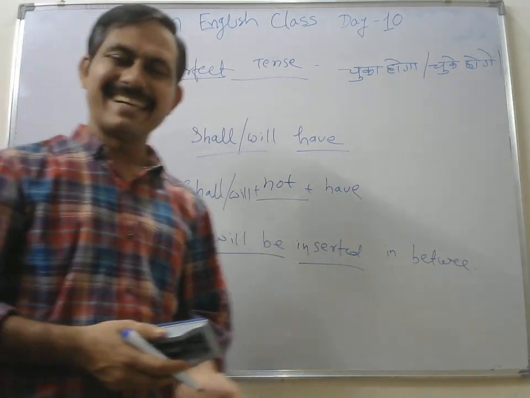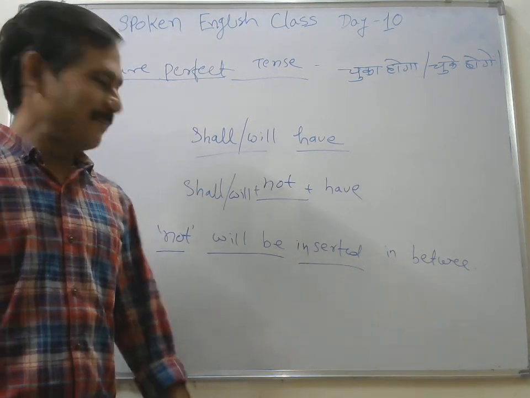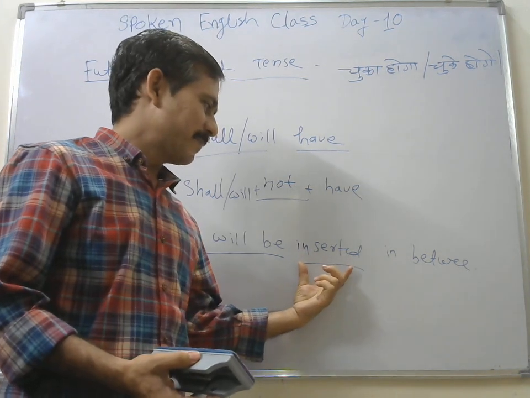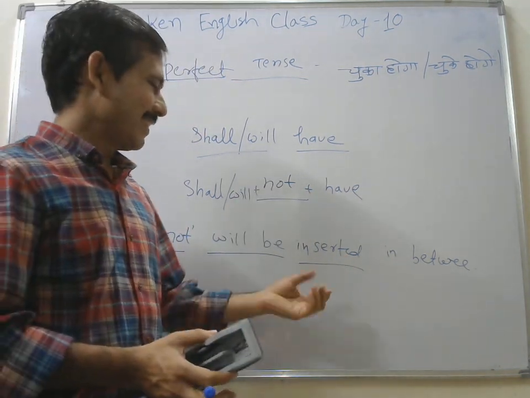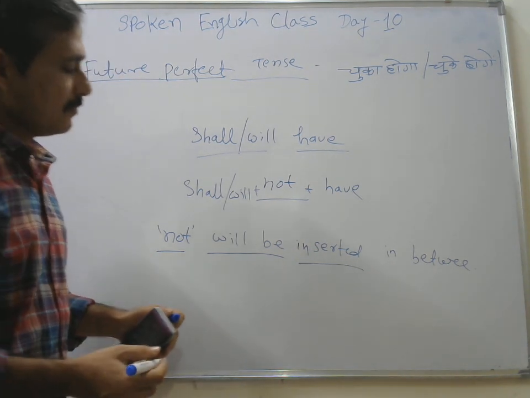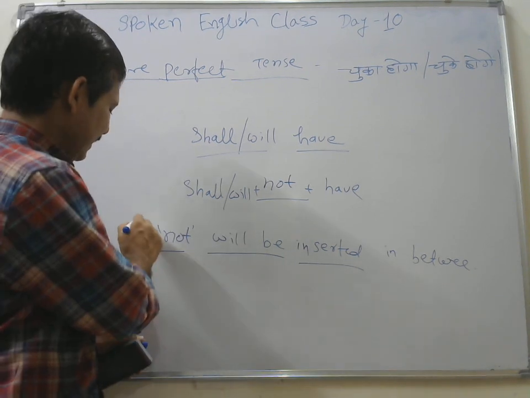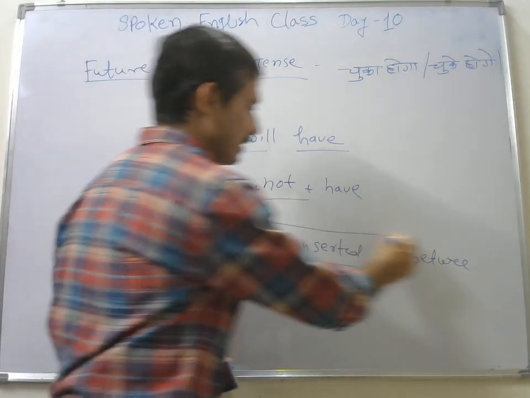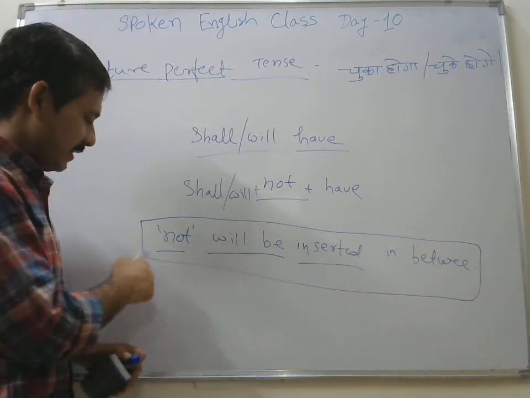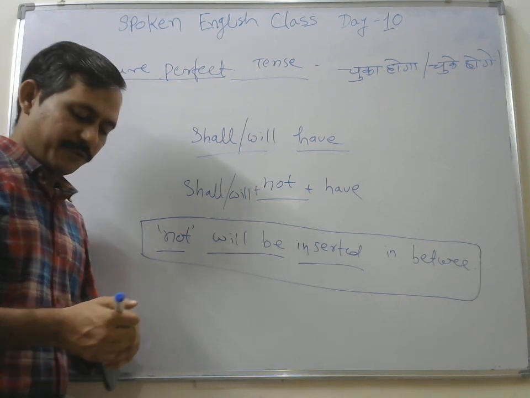आप क्या सोच रहे होंगे, गलत पढ़ा रहे हैं, isn't it? पिछली क्लास में तो बताया था कि विल बी के साथ में, शैल बी के साथ में ing फॉर्म लगेगा वर्ब का, but here he is using inserted. So friends, that's the beauty of your voice, that's the active and passive voice. So actually this sentence is in your passive voice. Okay, so actually this is the passive voice of your future simple or simple future tense or future indefinite tense.